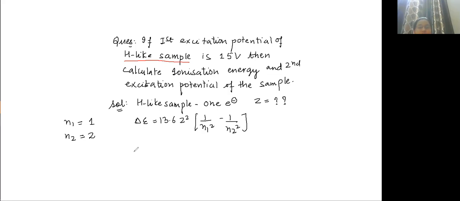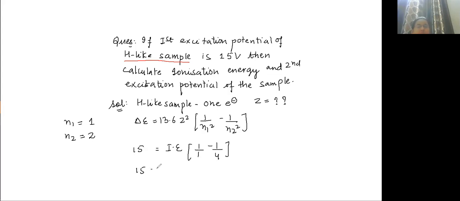So this value is given as 15 electron volt. This is 13.6 Z square. Can I write 13.6 Z square as ionization energy? Ionization energy times 1 upon 1 square minus 1 upon 2 square, that is 3 by 4.